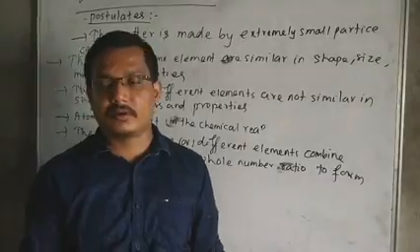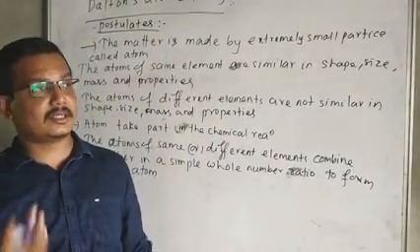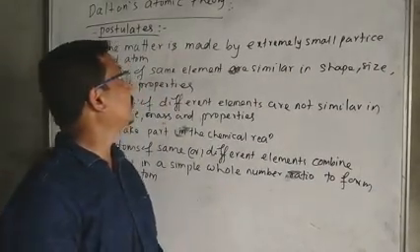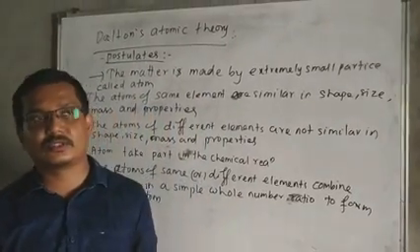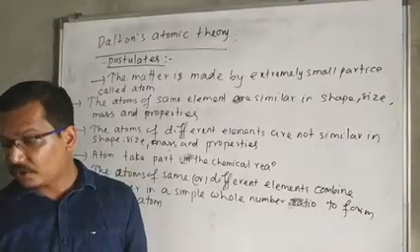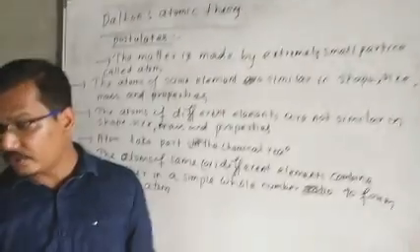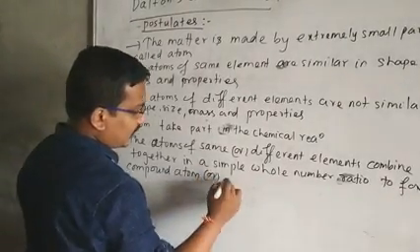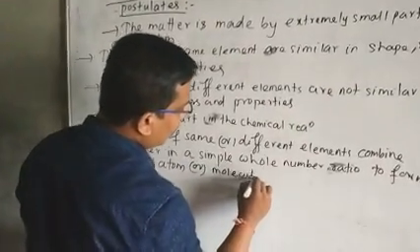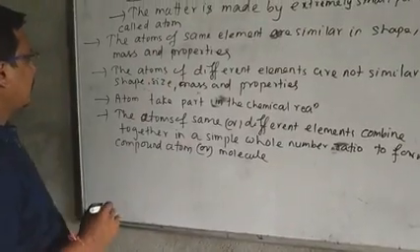It is called a compound atom. After the postulates of Dalton's atomic theory, the compound atom is also called a molecule. We can also write compound atom or molecule. This is the fifth point.